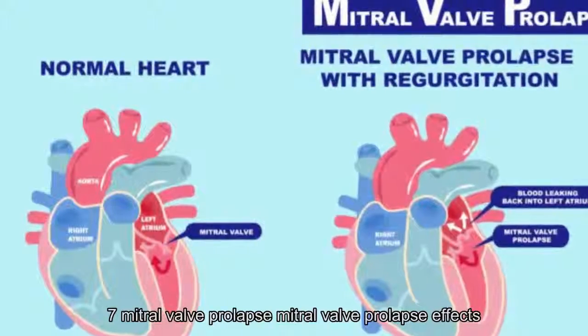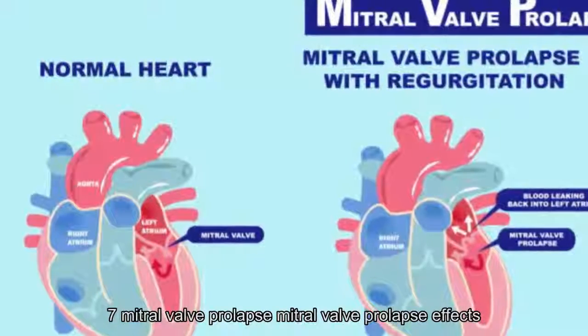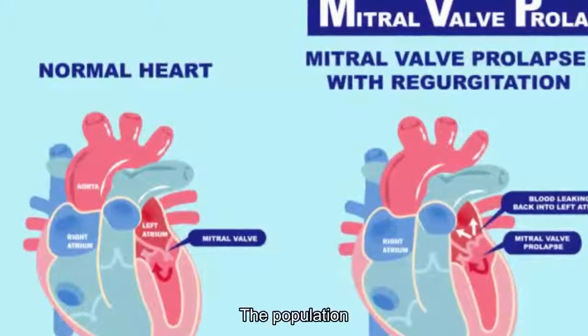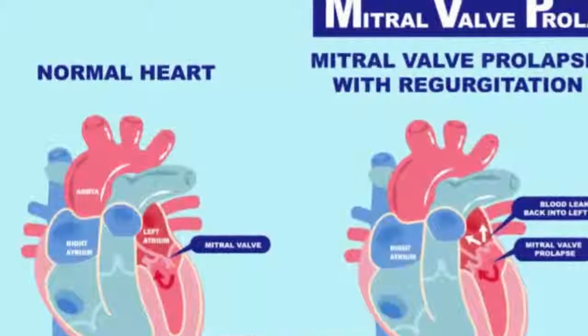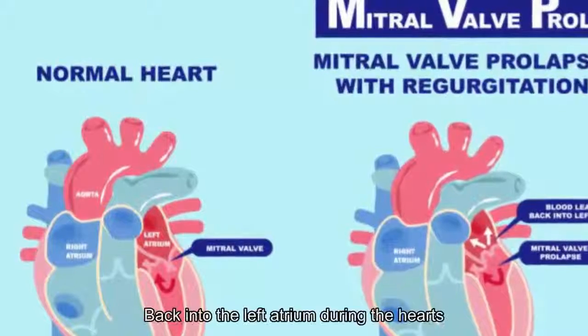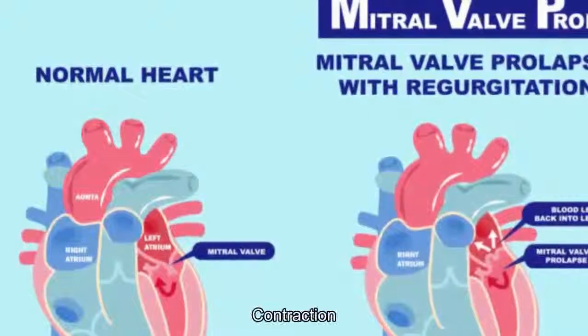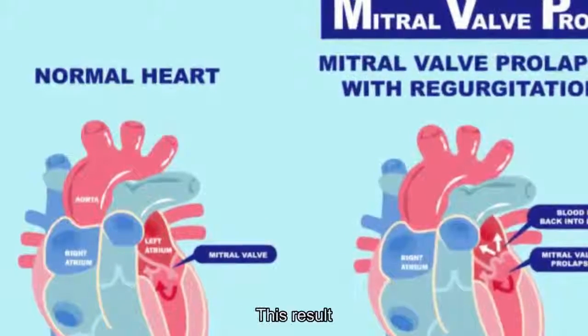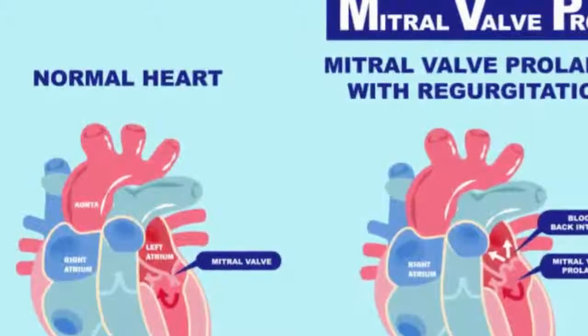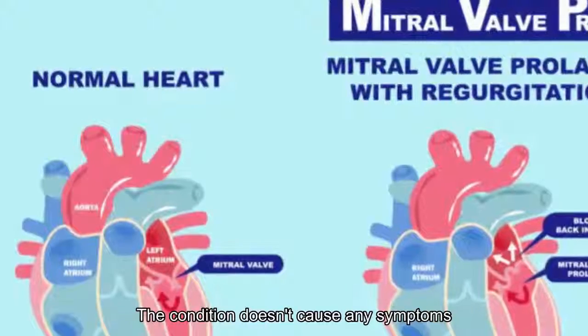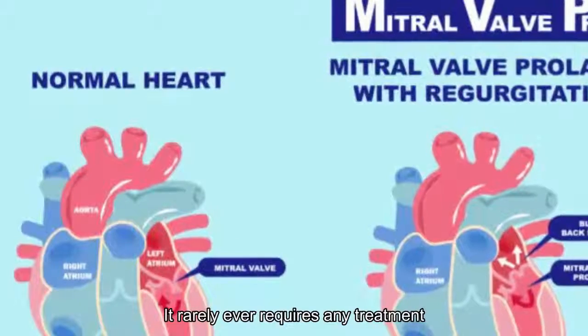7. Mitral valve prolapse. Mitral valve prolapse affects about 1 to 2% of the population, making it a common condition. It occurs when the leaflets of the mitral valve flop back into the left atrium during the heart's contraction, writes WebMD. This results in stretchy tissue that result in a leaky valve. Since the condition doesn't cause any symptoms, it rarely ever requires any treatment.